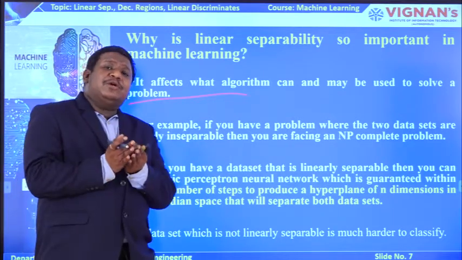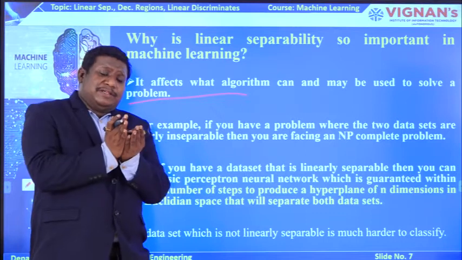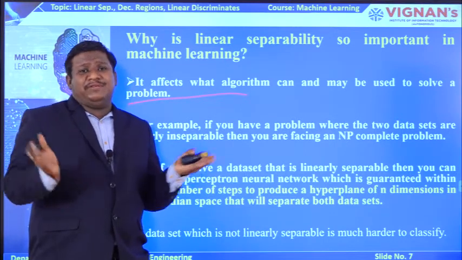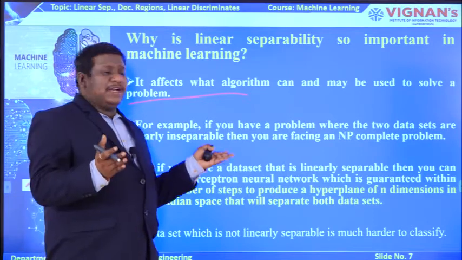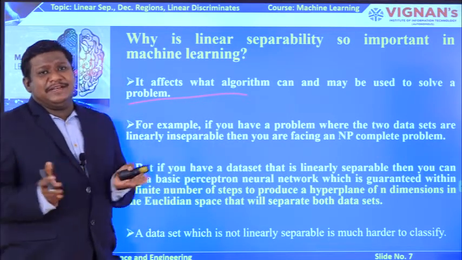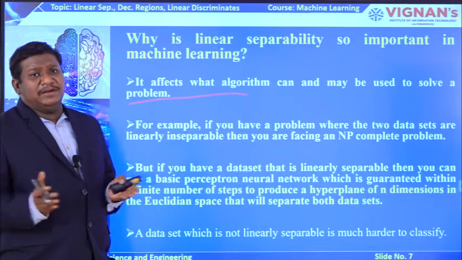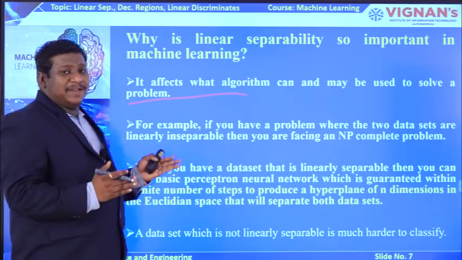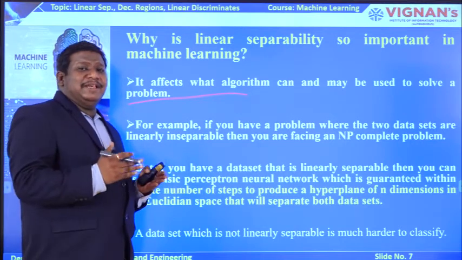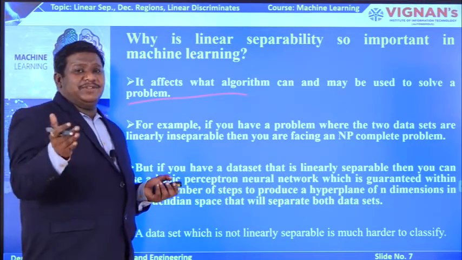Suppose you are able to solve a problem or separate the data in a linear way, then it is very easy to work with such data. If it is very difficult to separate the data, then it is an NP-completeness problem, and the data cannot be separated that easily. So it is always suggested that if data is linearly separable, it is very easy to solve such problems.